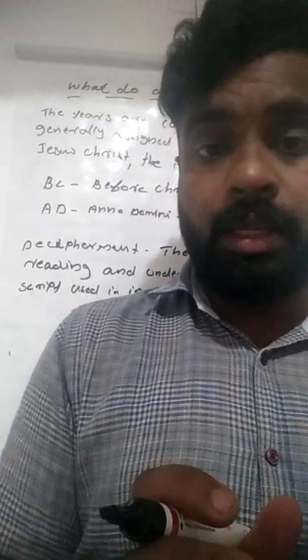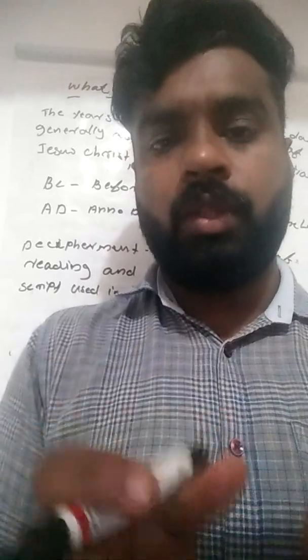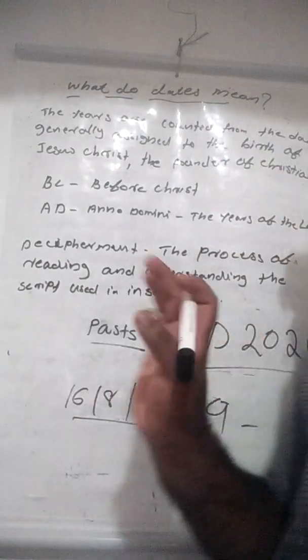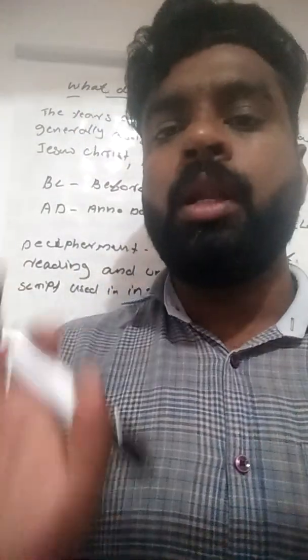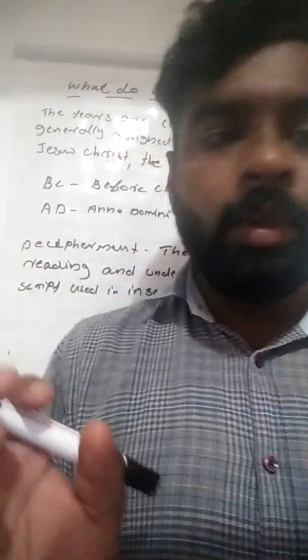is known as before Christ, that is BC, and AD means after the birth of Jesus Christ, which are the years AD 1, AD 2, AD 3, AD 4, like that. Now we have reached AD 2020, August. So that is after and before Christ. I think you understood that.